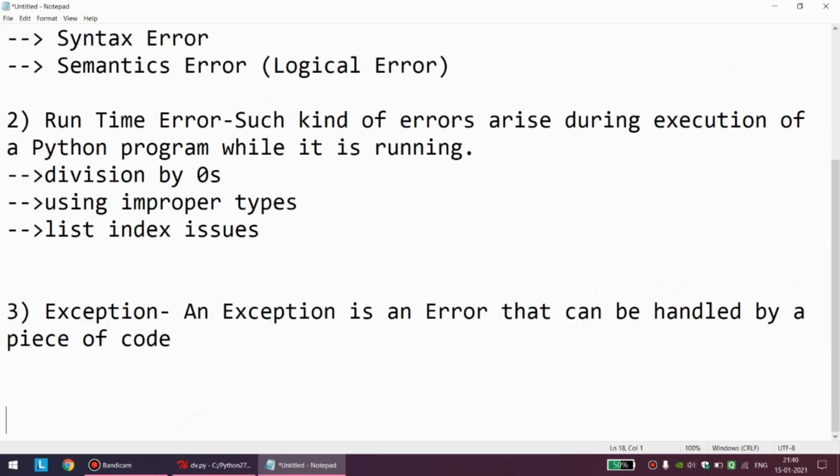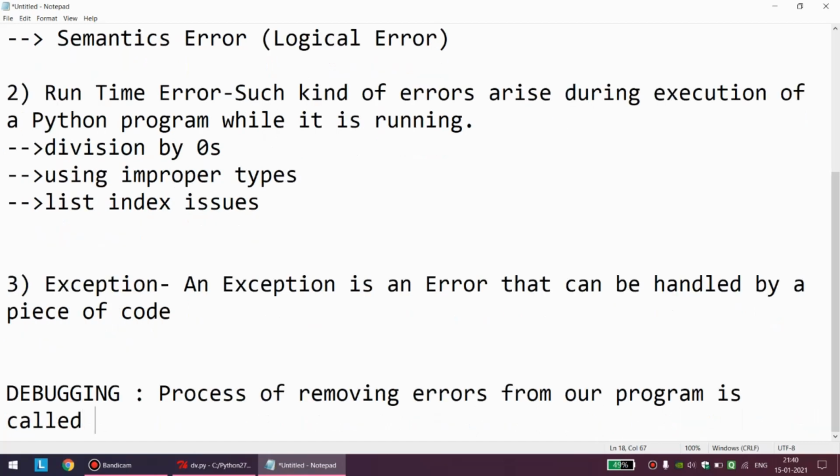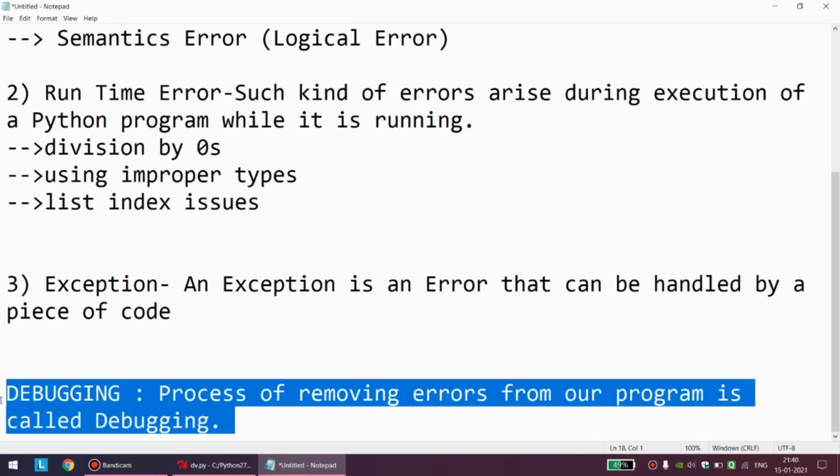Okay, the last definition that I want to do is debugging. I hope you must have understood the meaning. Bug means error. So the process of removing errors from our program is called debugging. Simple as that. And it is us who have to remove each and every error from the program by seeing where and how that error is occurring.